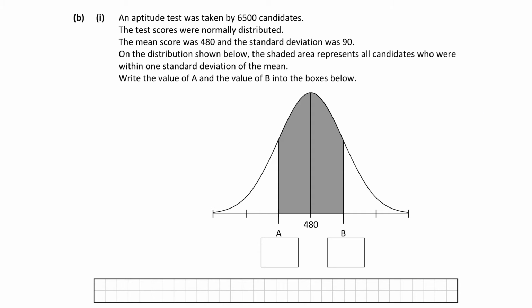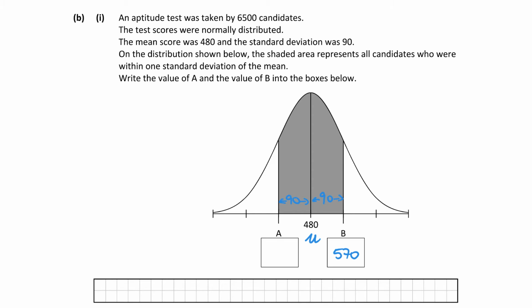So that's quite straightforward, right? What we need to do there, we have the mean, which we know is mu. Okay, so we have the mean there, and we have 90 going to the right, and obviously 90 going to the left. So 480 plus 90 will give us 570, and 480 take away 90 will give us 390, isn't it?